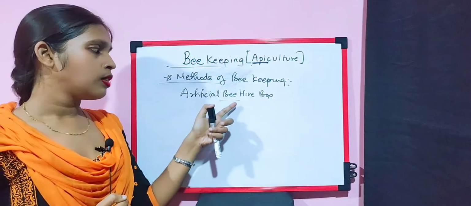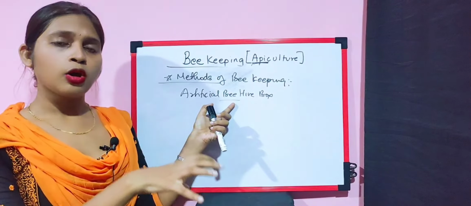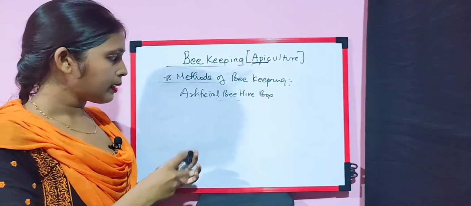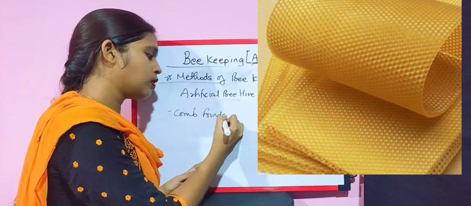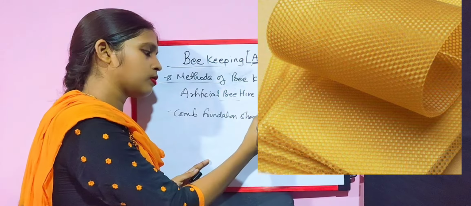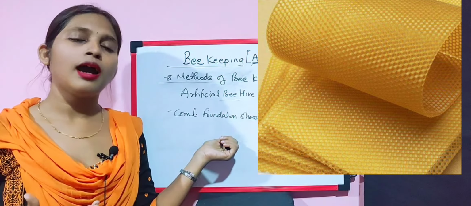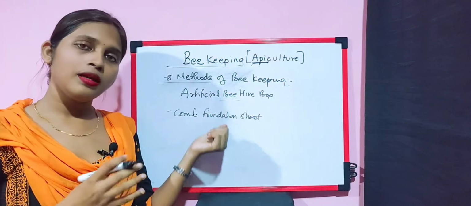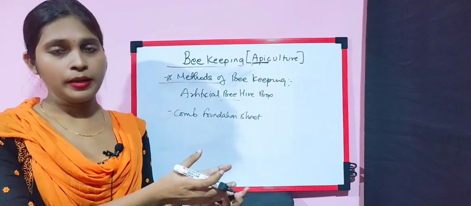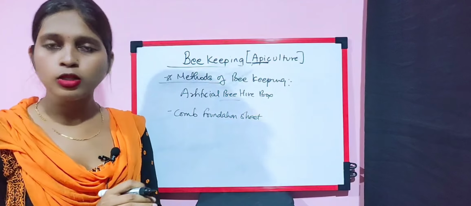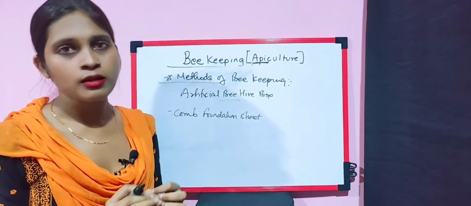So this beehive box can be kept in any crop fields or fruit orchards, and it consists of a comb foundation sheet. This comb foundation sheet is basically a replica of a beehive. When the honeybee sees this comb foundation sheet, it will be confused by the beehive, and it will come and start rearing on this sheet, and the nectar deposition will start here.